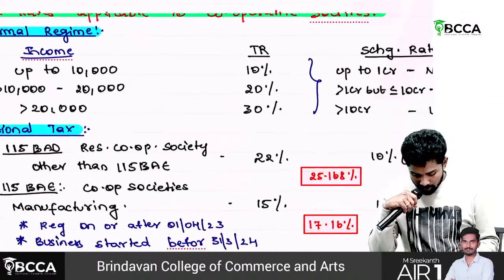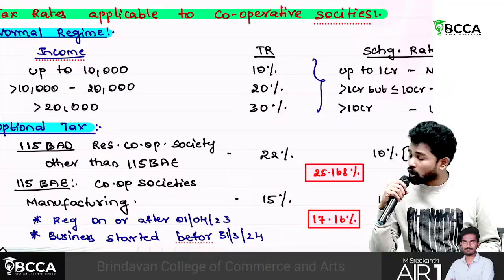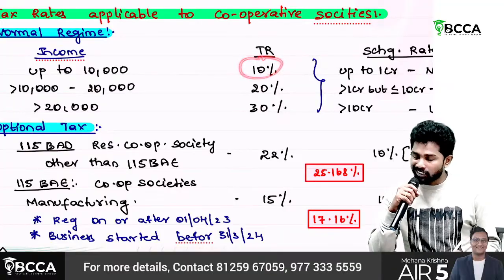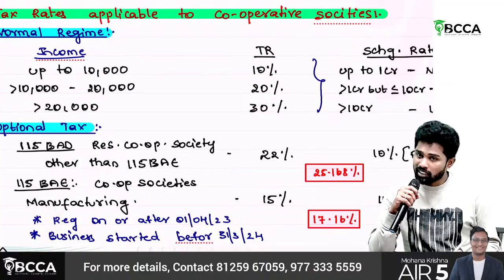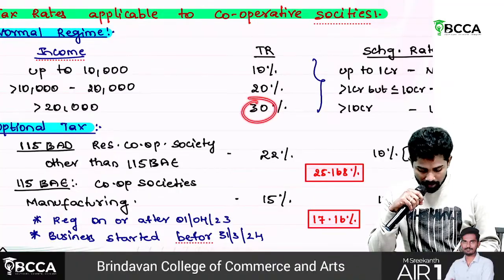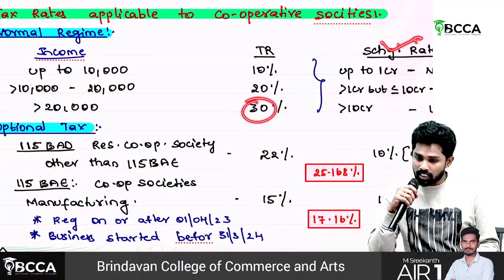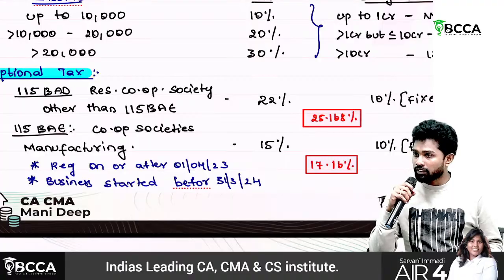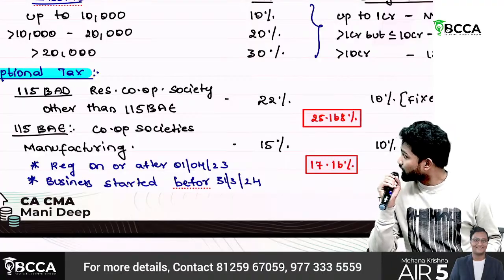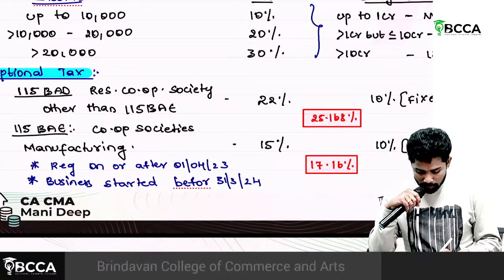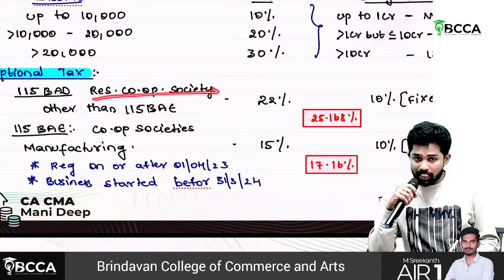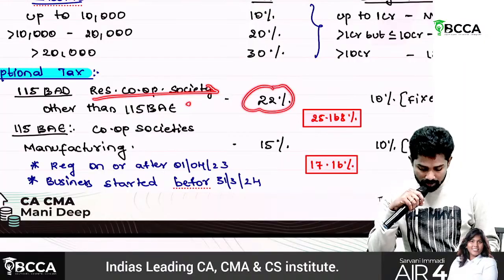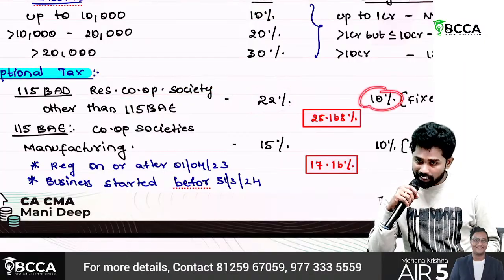Then if you look at the cooperative societies, normal regime: up to 10,000, 10%; 10,000 to 20,000, 20%; greater than 20,000, 30%. The surcharge rates are the same as for companies. Then optional tax rates are applicable even to cooperative societies. Under 115BAD, it should be a resident cooperative society other than 115BAE. Then the tax rate is 22% and the surcharge rate is 10% fixed.